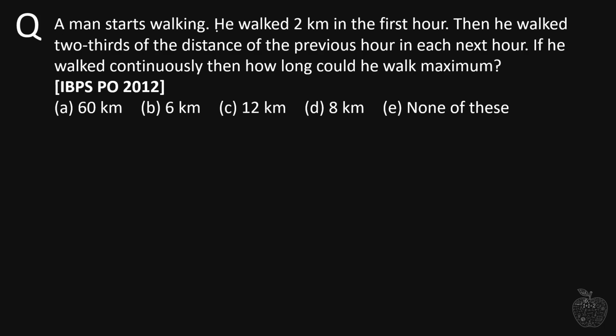A man starts walking. He walked 2 kilometers in the first hour. Then he walked two-thirds of the distance of the previous hour in each next hour. If he walked continuously, how long could he walk maximum?